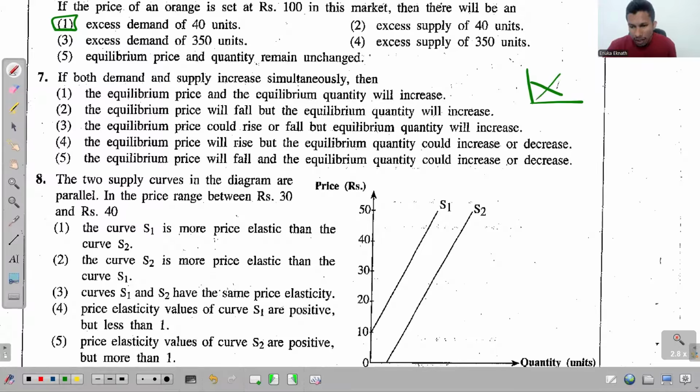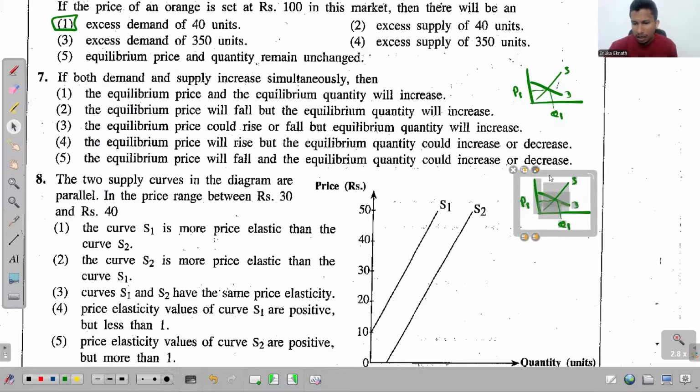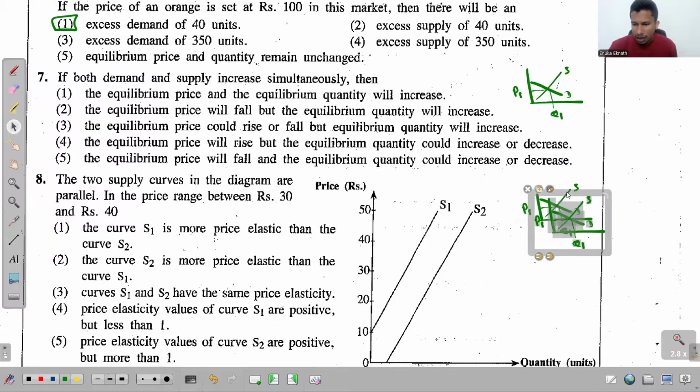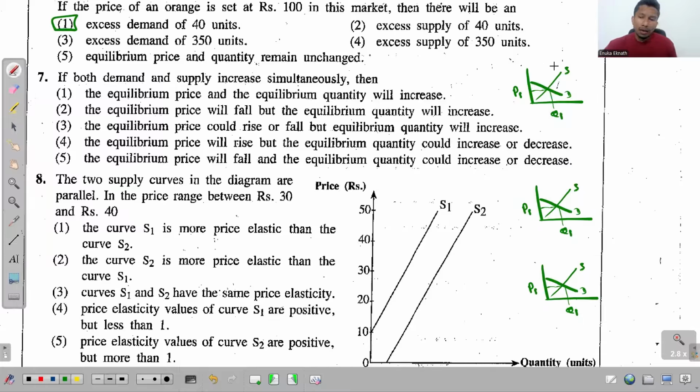Right. So assume that this is the demand and supply curve. Based on the curves, this is the initial price, and this is the initial quantity. So we get the demand and then we get the supply here. Right. Now let me copy this. Here. Now listen. So what happens? Demand and supply both get increased. Let's assume that the demand gets increased by this amount, but the supply gets increased only slightly.